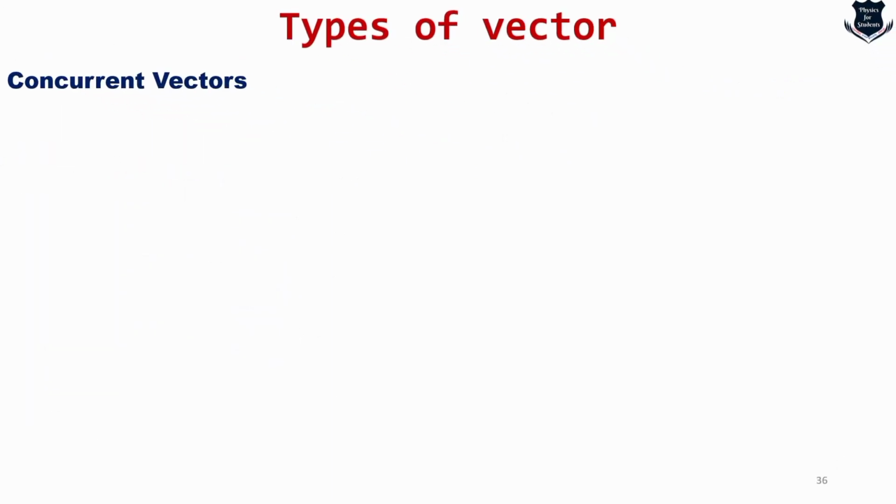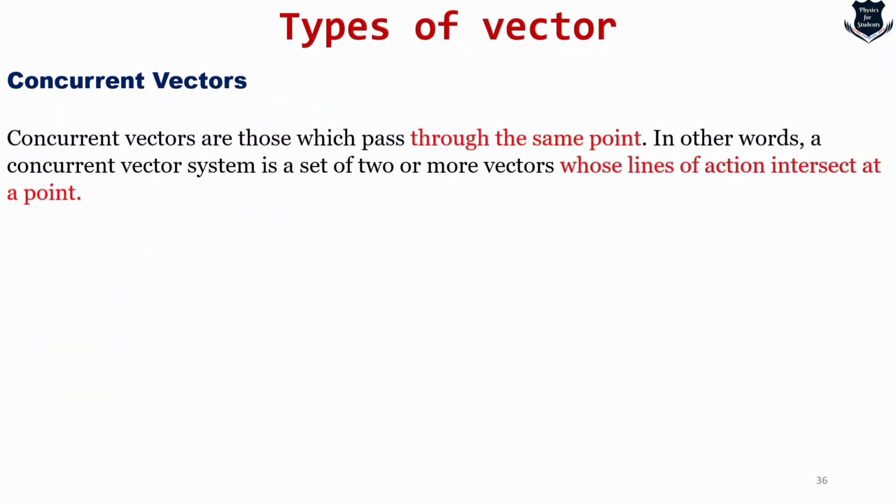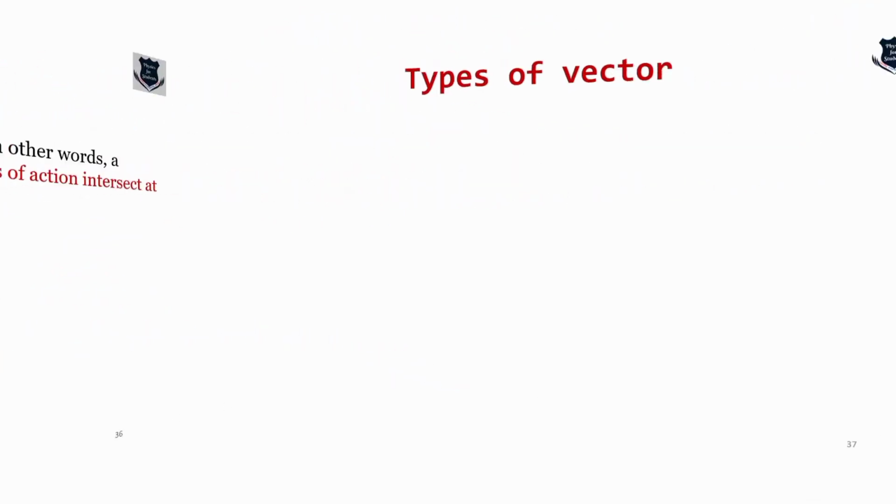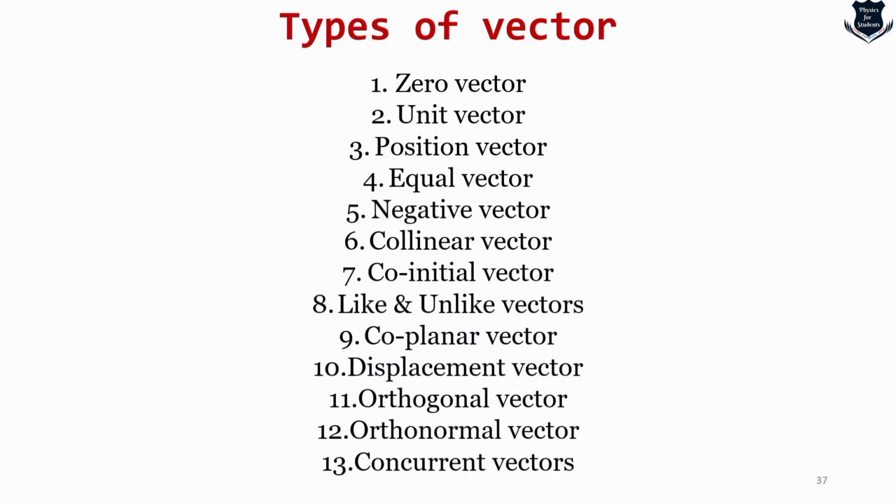Okay, there are a few more vectors called concurrent vectors. That means they are passing through the same point. In other words, a concurrent vector is a set of two or more vectors whose lines intersect. So you see the origin, both of them are concurrently moving toward each other. Okay, so we have learned 13 vectors, 1, 2, 3, 4 up to 13, and each of them is very important. I hope this gives you clarity in understanding the different types of vector, and in case these terminologies or the figures come up in your learning of physics and mathematics, things will be quite clear.